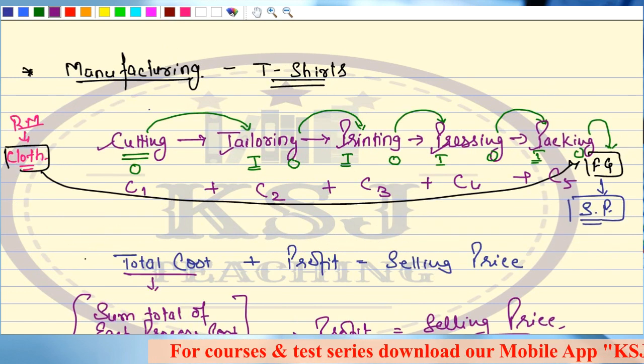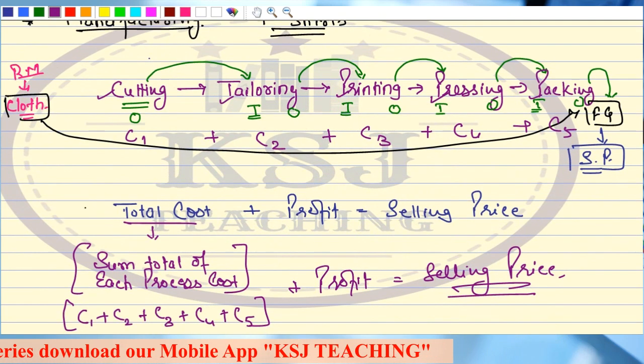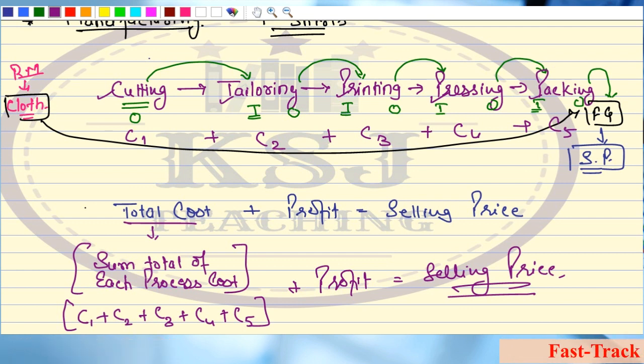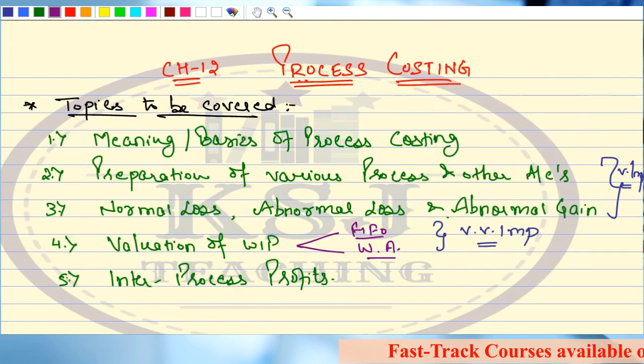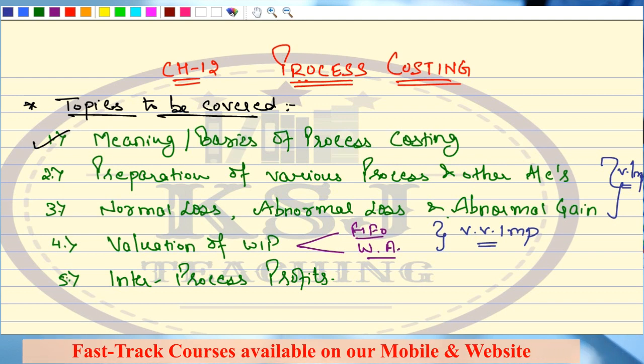Right, sir? So I hope this is clear. This is the very basic of process costing, that is, why we are studying process costing. It is very important for you to understand, if we are studying any chapter, why we are studying that chapter. So we are done with topic number 1, that is, the meaning or basics of process costing. Great, sir. We are done with topic number 1.